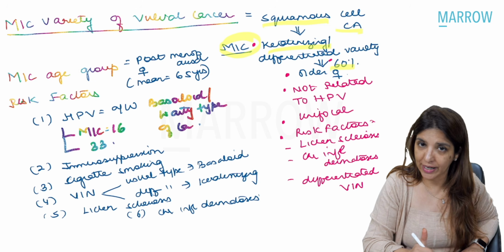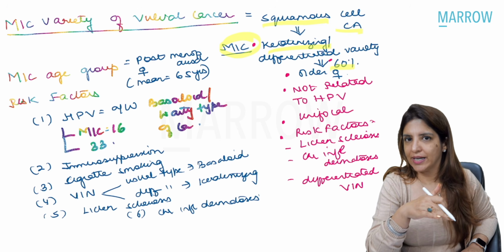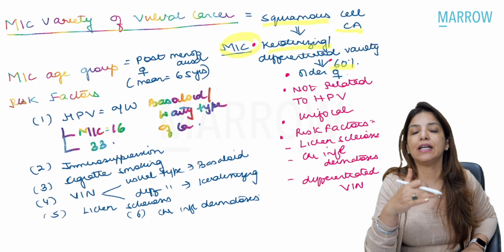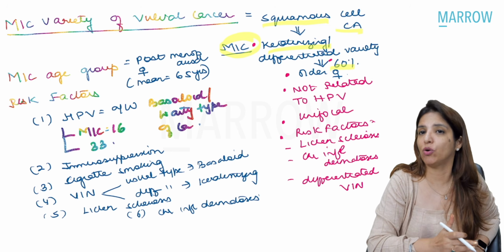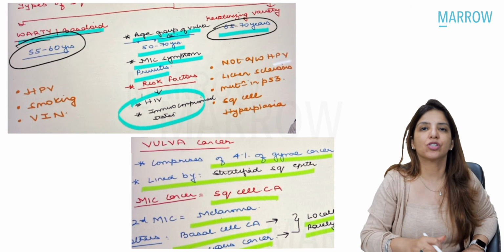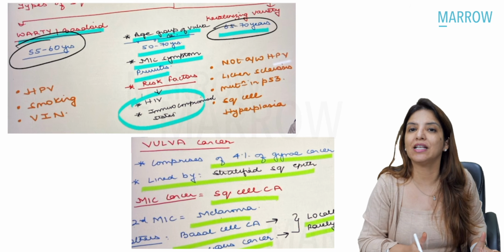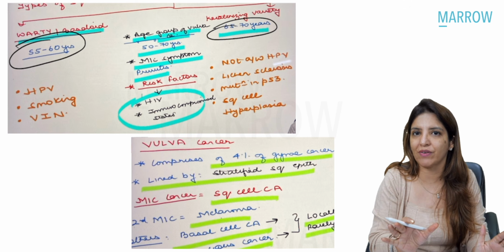So if they ask you which is the most common type of squamous cell carcinoma of vulva, it is the keratinizing variety. Now, amongst keratinizing variety and basaloid variety, keratinizing variety is seen in a little older age group in comparison to basaloid variety, although both of them are seen in postmenopausal females. Both of them are seen in females between 50 to 70 years.